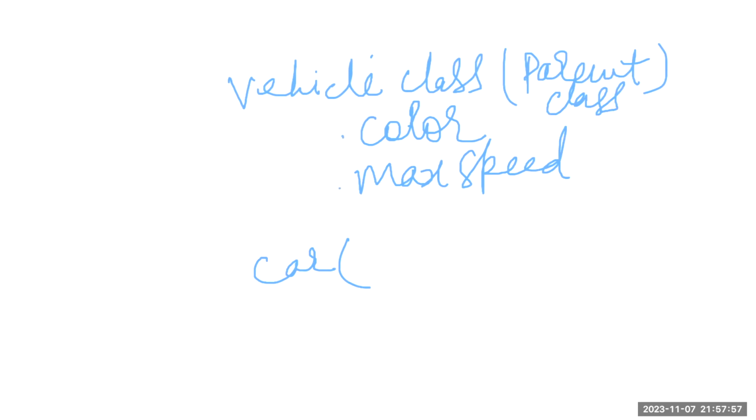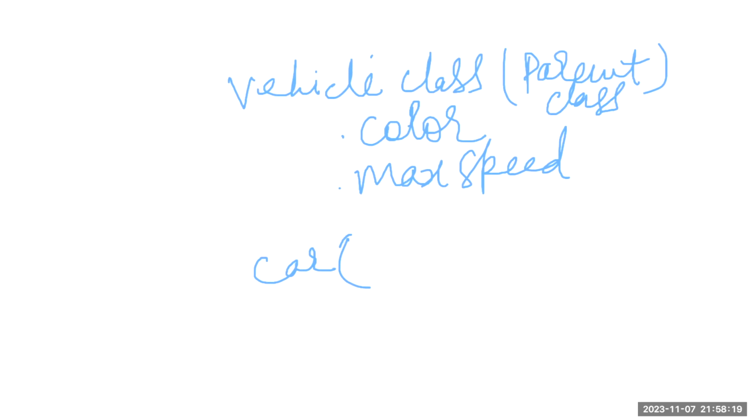Now I want to make another class called car class, and I know car is also a kind of vehicle. So whatever feature is there inside a vehicle class should be present in the car class also. So I do not need to write these two properties inside my car class.